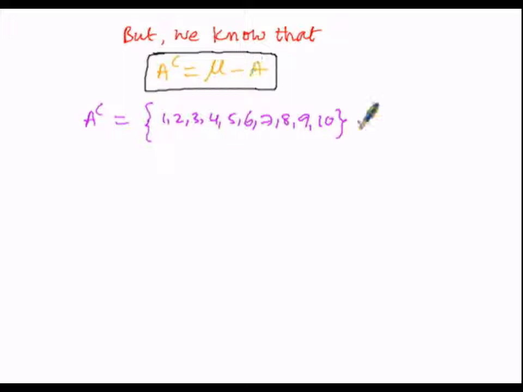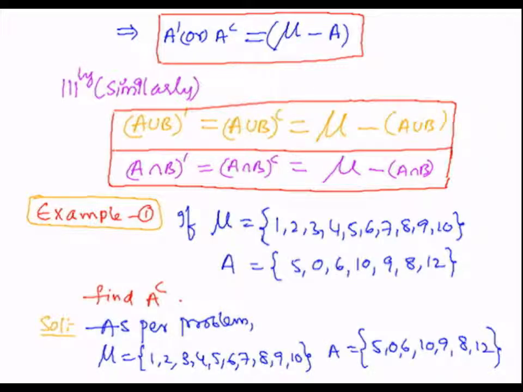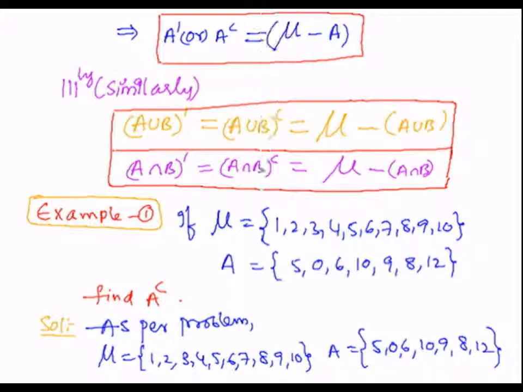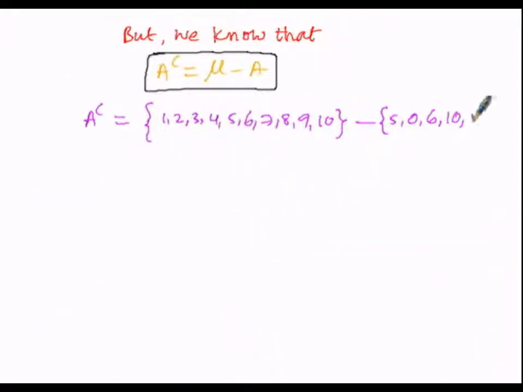From this universal set we have to subtract the set A. So here set A elements are 5, 0, 6, 10, 9, 8 and 12.